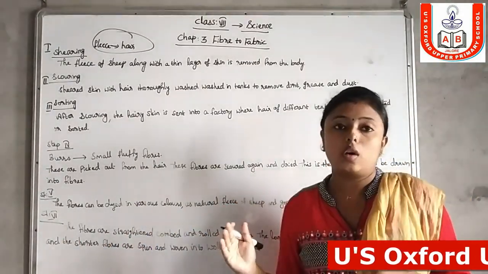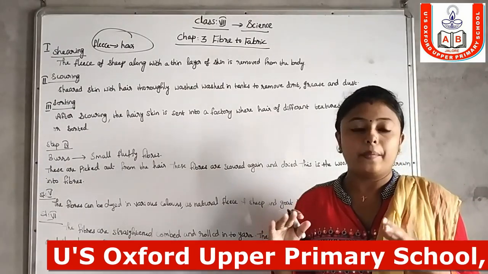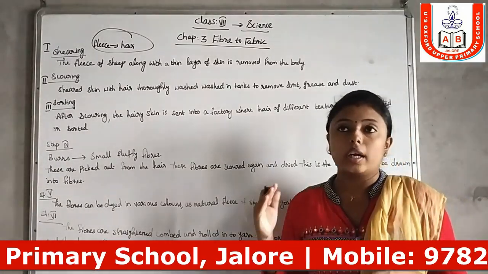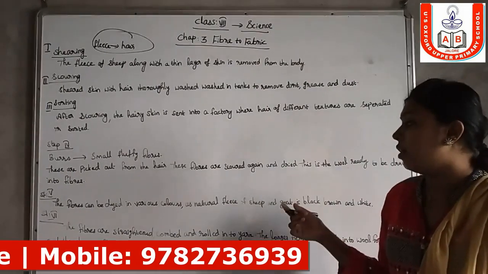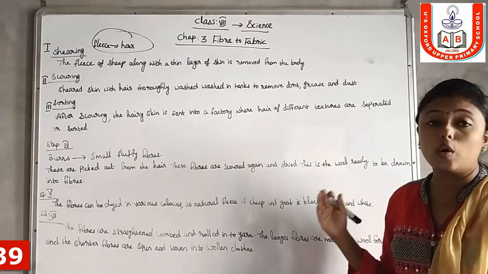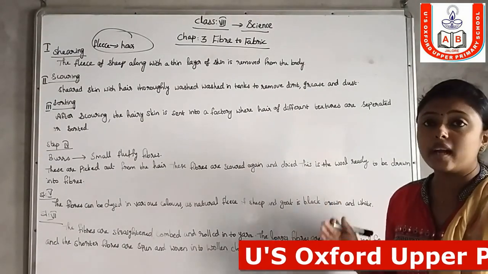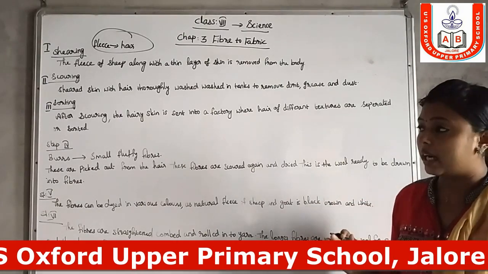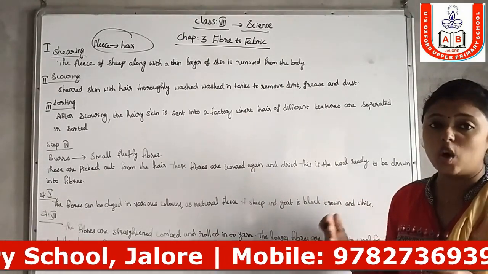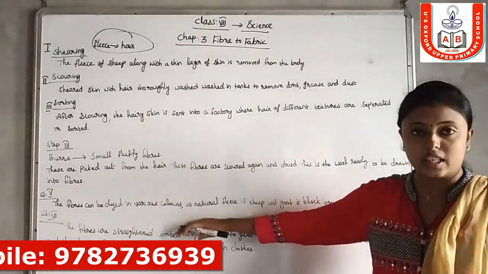Because in common, the fleece or hair of sheep or goat is brown, black or white in color, we change the color of the fleece in the fifth step.